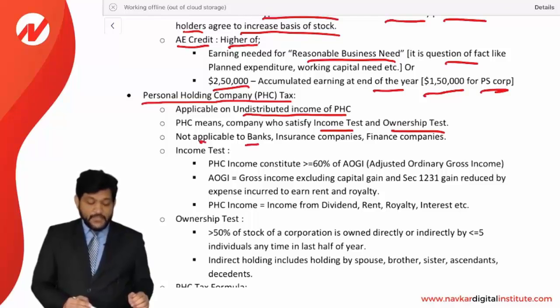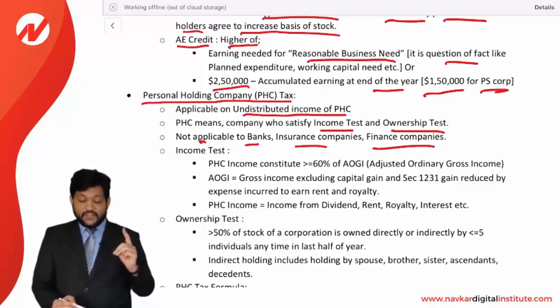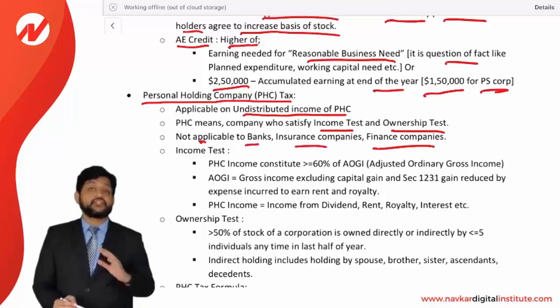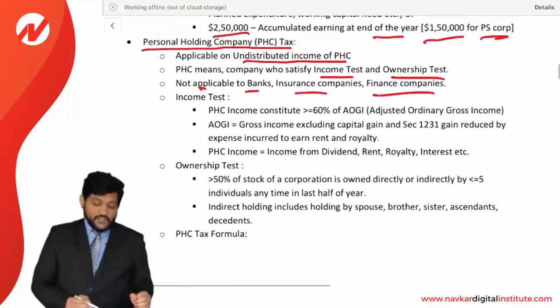Not applicable to banks, insurance companies and finance companies. This PHC tax is not applicable to these three organizations. Just keep in mind, bank, finance company and insurance companies. These are not covered under PHC tax. Okay, now what is the income test and what is the ownership test?